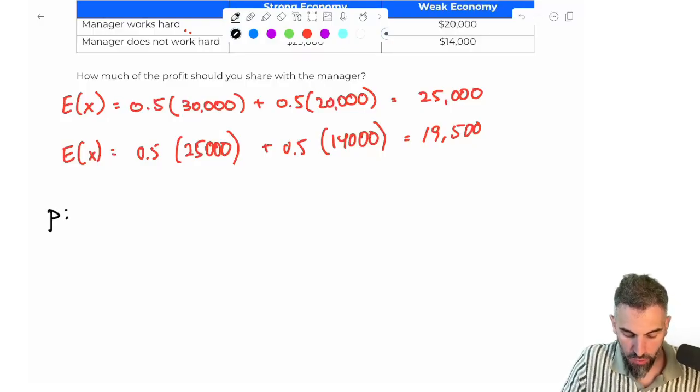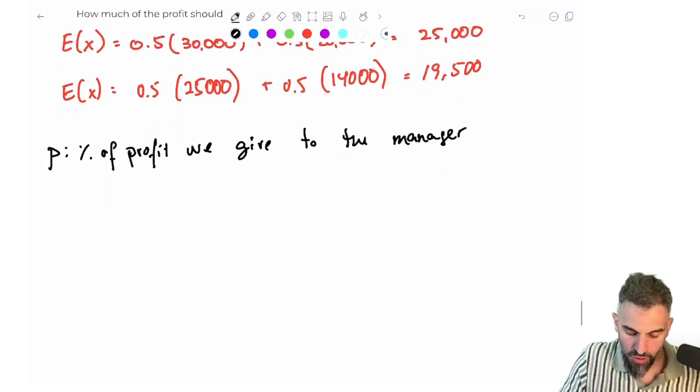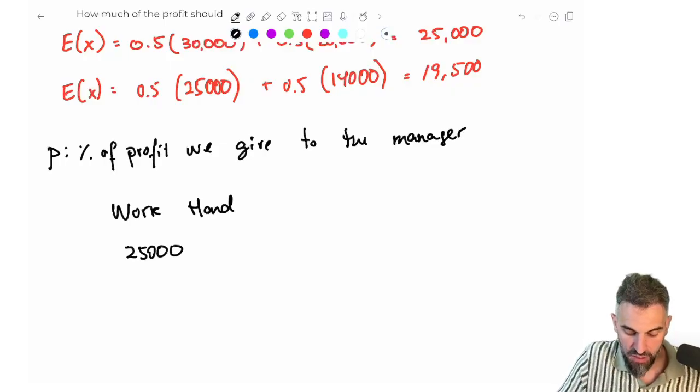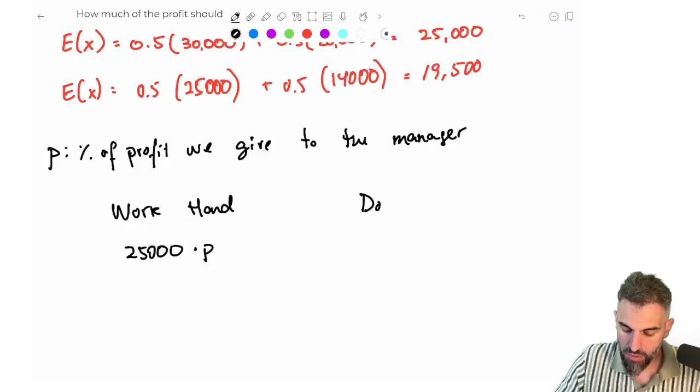The variable p will be the percentage of profit we give to the manager. So if they work hard, put on the left here, they're going to get 25,000, that is the profit, times p, times whatever percentage we give them. But if they do not work hard, they're going to get 19,500 times p.